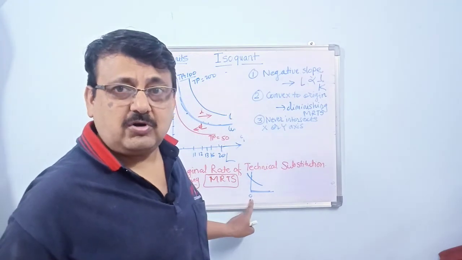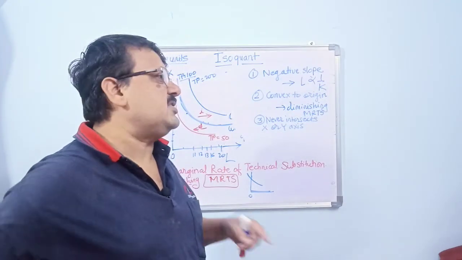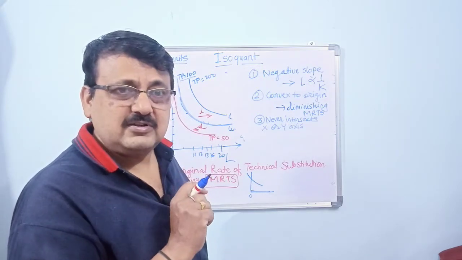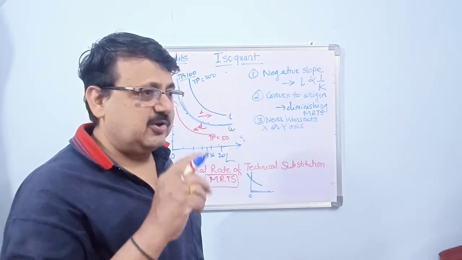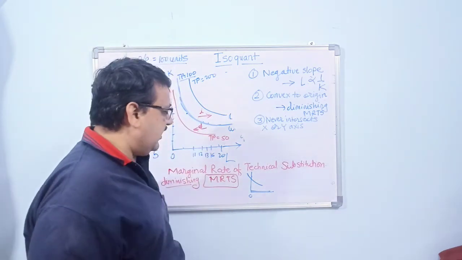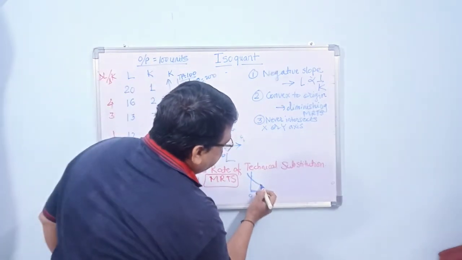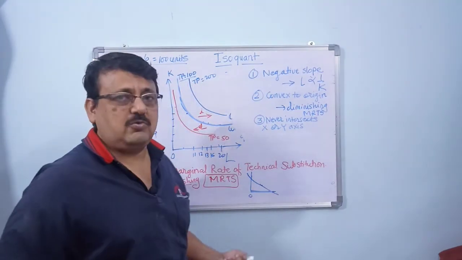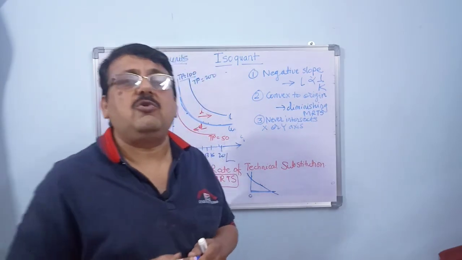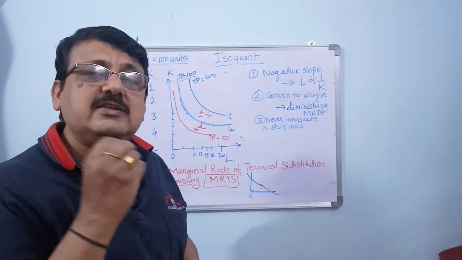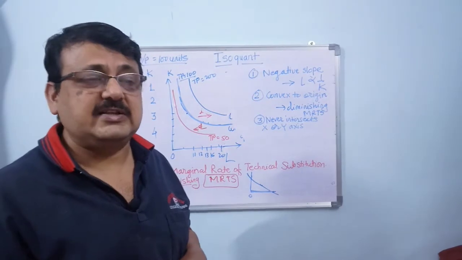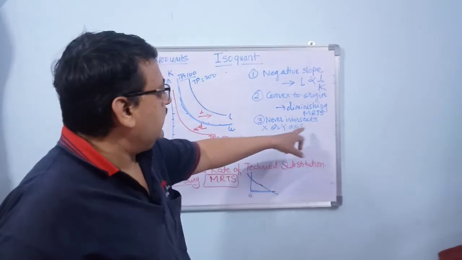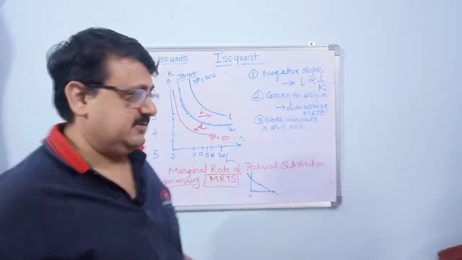But we cannot do production with zero labor. We may have the best machines in the world, we require at least 1% labor to start the machines, stop the machines, feed programs in it. So we cannot have zero labor. Similarly, this will never intersect on this side, because if it intersects here, it means the machines are zero or capital is zero. We cannot do production with zero capital. We require at least some capital to run a business. So neither labor can be zero nor capital can be zero. That is why it never intersects the x or y axis.